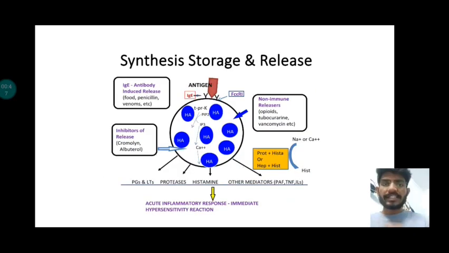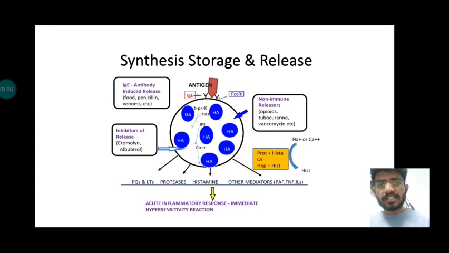Synthesis. So, histamine is synthesized from histidine. Histidine is a product which is found in proteinaceous food. Histidine is converted into histamine with the help of the enzyme histidine decarboxylase. The formed histamine is stored in the vesicles.